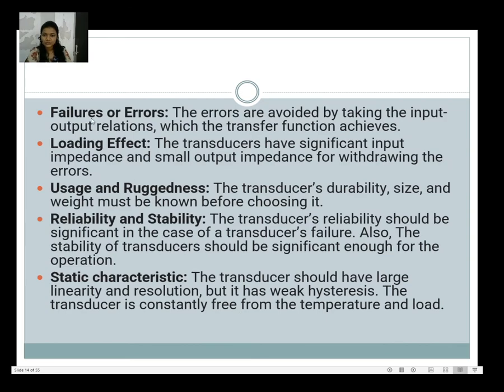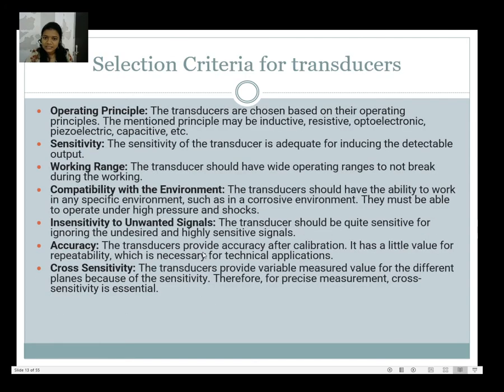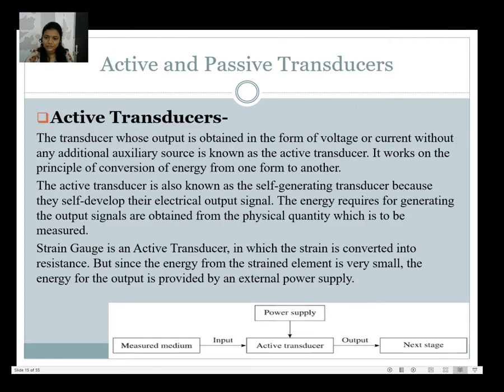It also includes failures or errors, meaning the transducer should avoid errors. Then loading effect means what? The transducer has significant input impedance and small output impedance. Then usage and ruggedness, then reliability and stability, then static characteristics. So these are some selection criteria for the transducer.